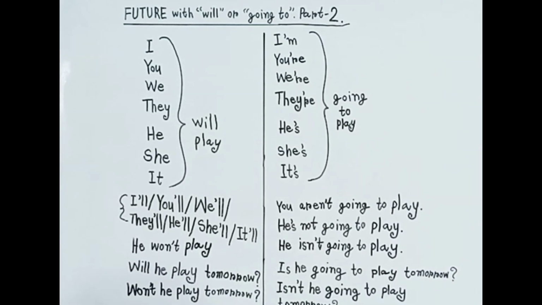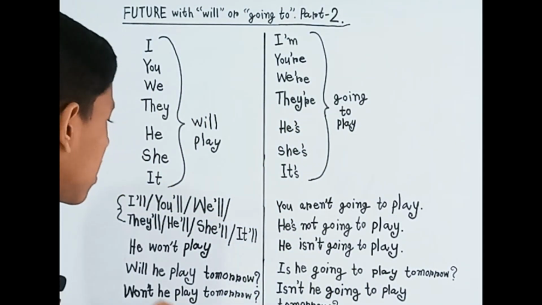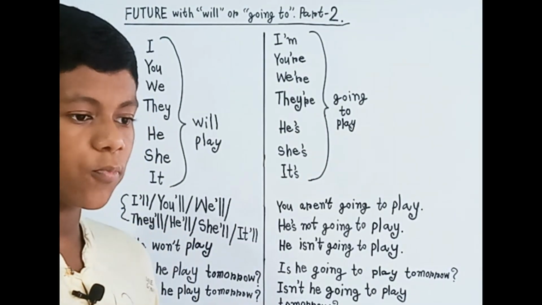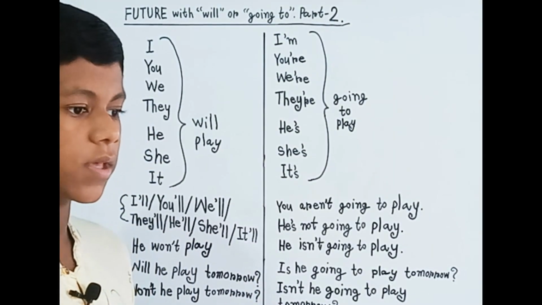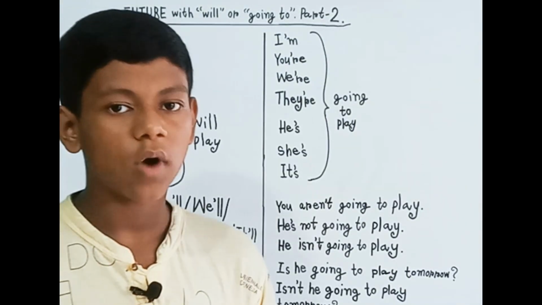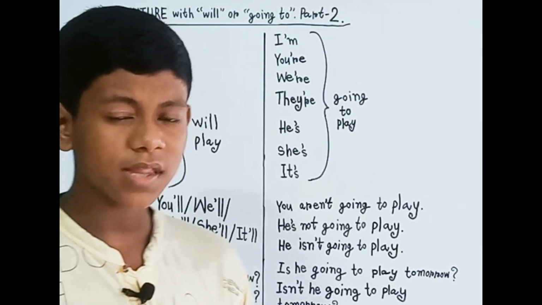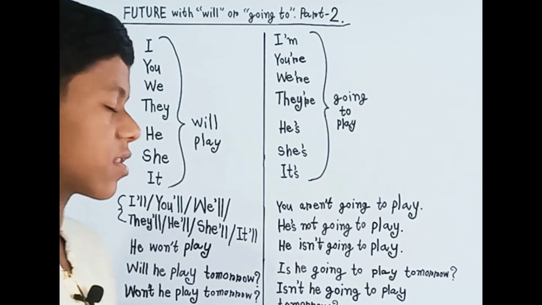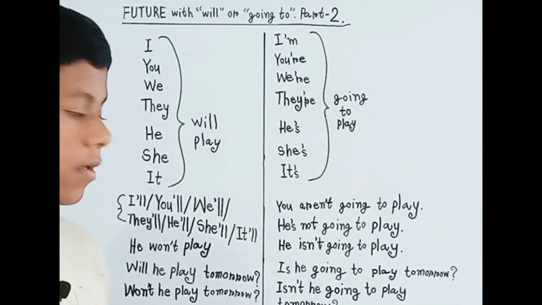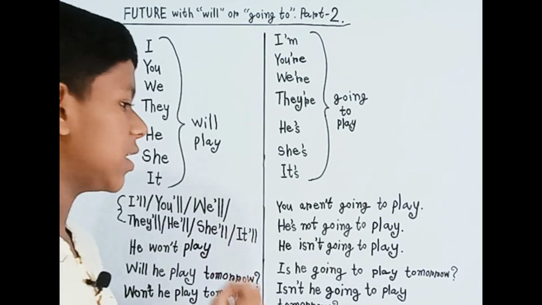What's that? We can contract, okay? We can contract I will. If we want to use the contraction, we can say I'll. It means I will. Same with the other subjects: I'll, you'll, they'll, he'll, she'll, it'll.